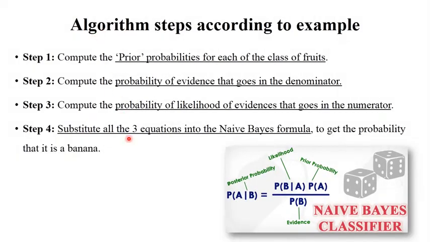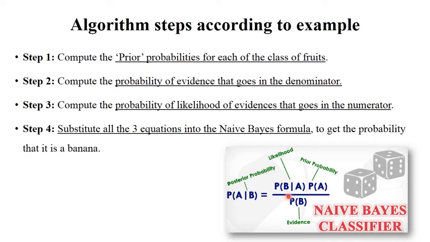So first see here, these are the algorithm steps of this Naïve Bayes classifier formula. Now just see here in this formula. As per the algorithm, the first step is you need to find out the probability of A event. This is your first step.